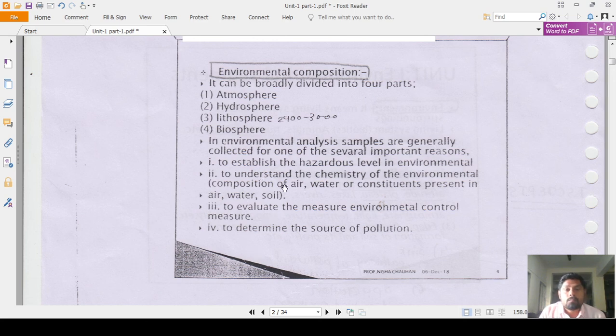That means these are the points we have to keep in mind, why samples are collected for environmental analysis, whether air sample, water sample or soil sample. These are the main factors we are going to determine in the particular samples: the hazardous level, and environmental parameters like the value of COD, BOD, dissolved oxygen, threshold limit value, etc.